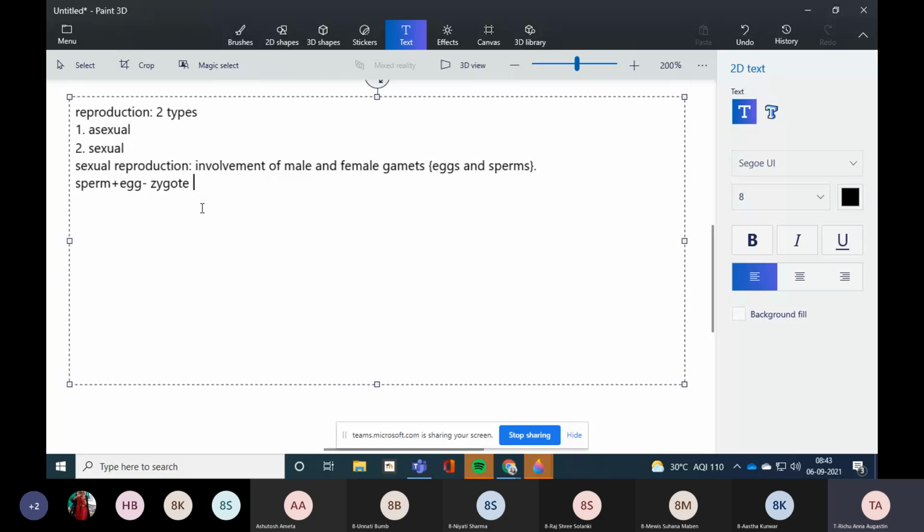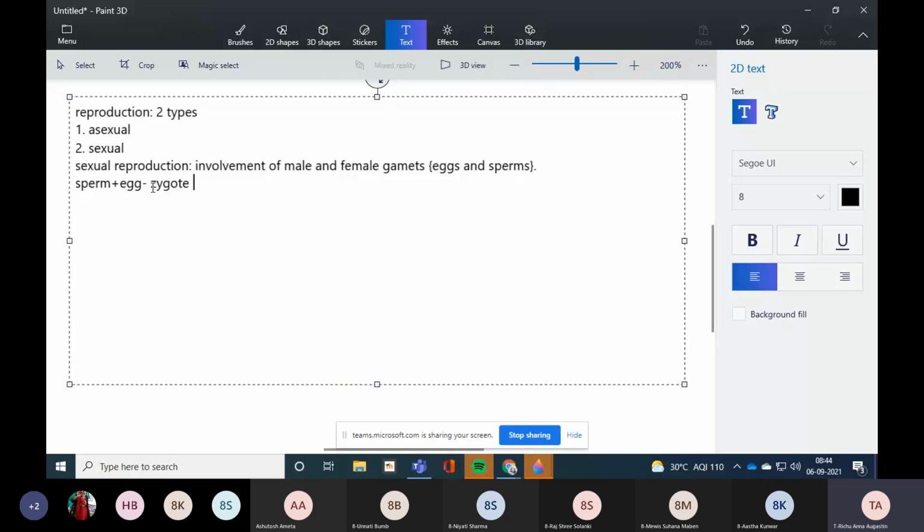So this is a basic introduction about reproduction. Reproduction means the process of giving rise to new individuals of their own kind. Then it has two types, asexual and sexual. We have discussed sexual. In short, sexual reproduction involves fusion of male and female gametes, that is sperms and eggs. Sperms and eggs are collectively known as gametes, and they fuse together to form a zygote, which is a single cell.